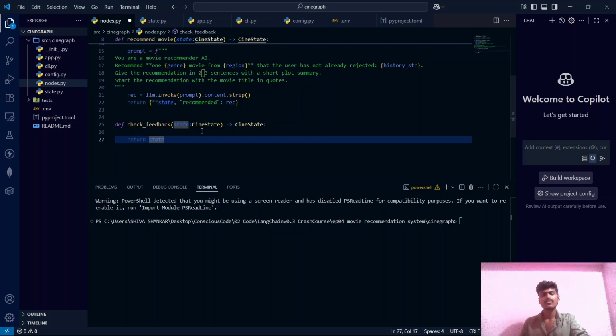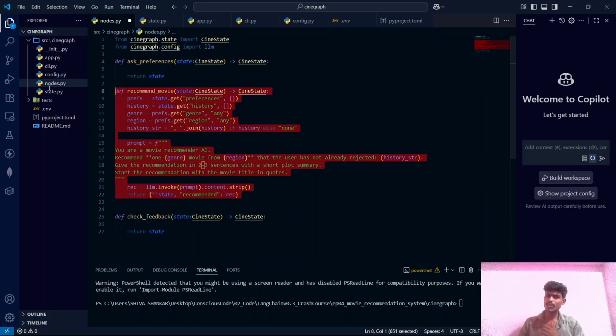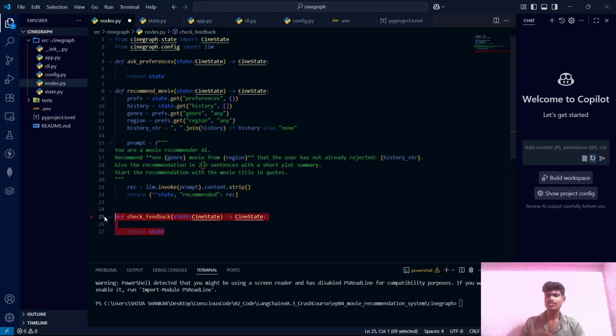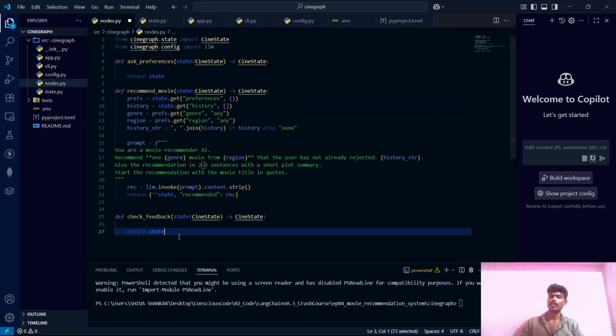Think of all these nodes as the stations in a factory. Node 1 sets things up, Node 2 does the main work, and Node 3 checks the quality before moving on. Even if some stations just pass things along, like Node 1 and Node 3, they ensure that the workflow of the project remains scalable and modular.